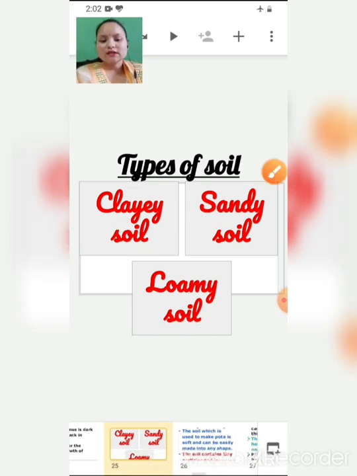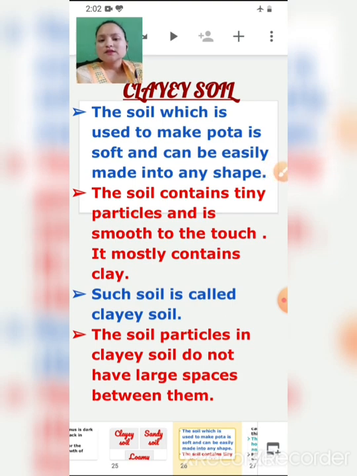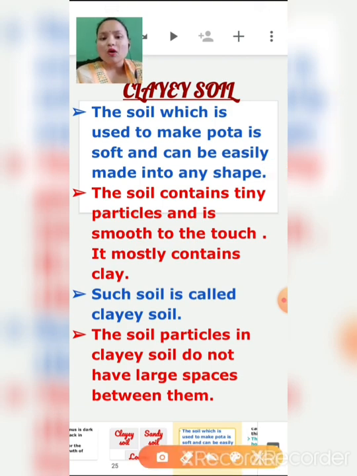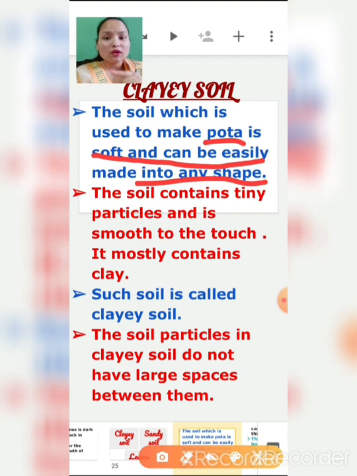So let's begin with clayey soil. I think every child likes to play with clay, right? They make different shapes from those clays. The soil which is used to make pots is soft and can be easily made into any shape. Clay soil is used for making pots generally because you can mold it into any shape. The soil contains tiny particles, as I have told you in the layers of soil also.